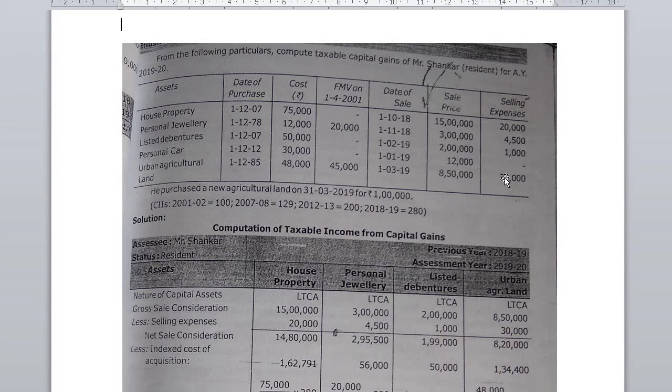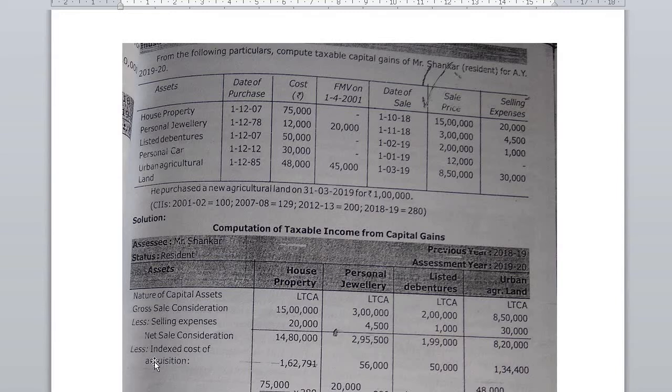So look into the last column of the question. And for listed debenture 1,000 and urban agriculture land 30,000. Therefore, net sale consideration: house property 14,80,000, that is 15 lakh minus 20,000. Here personal jewelry 2,95,500, for listed debenture 1,99,000 and for urban agriculture land 8,20,000.